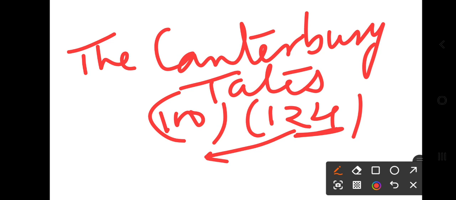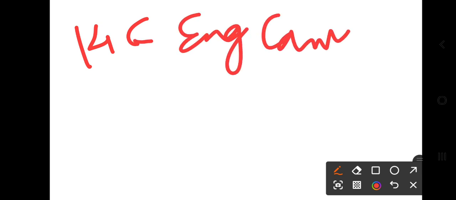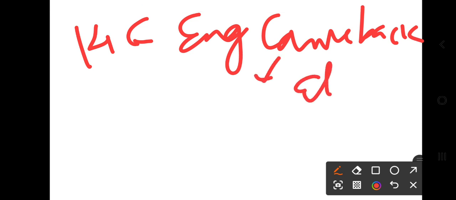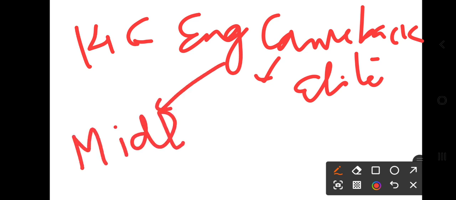French was used by the royal court, business and ruling class, and then for a very short time, but very soon in the 14th century English came back, right? It was the language of the elite and everyone. But this time English became more Middle English.